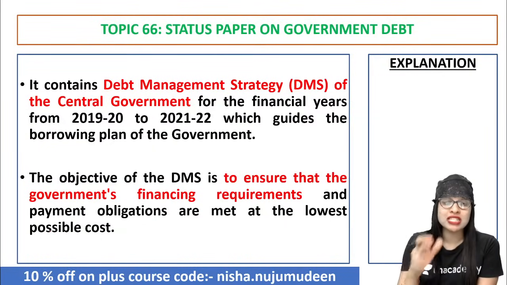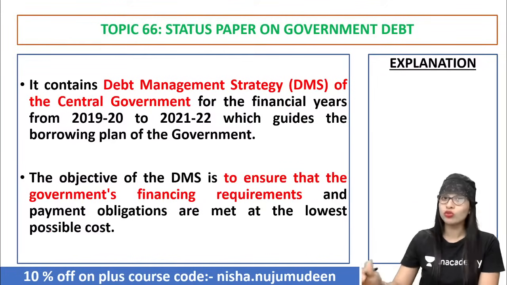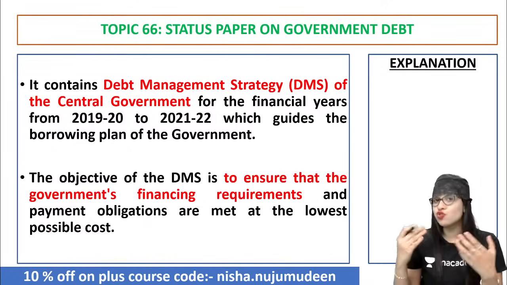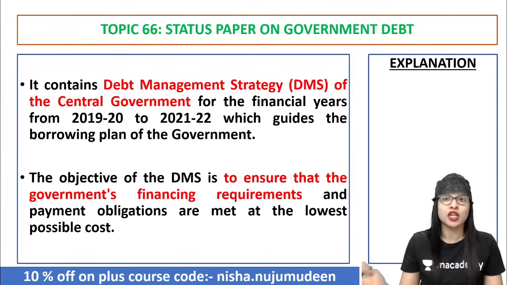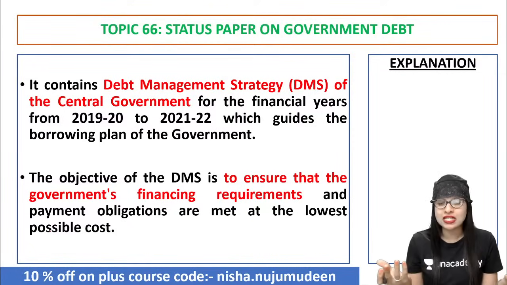And why do you think you need such a DMS, a debt management strategy? First of all, we all know that the revenue that the government gets is too little, so they resort to borrowing to manage the expenditure. And with too much borrowing, what happens? Obviously, it will put them in trouble.